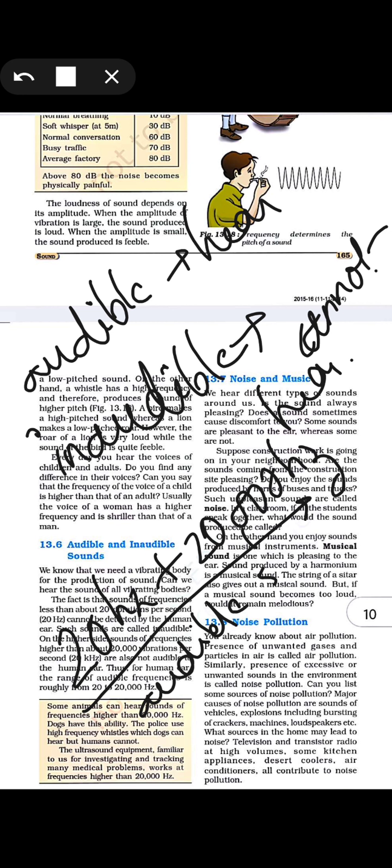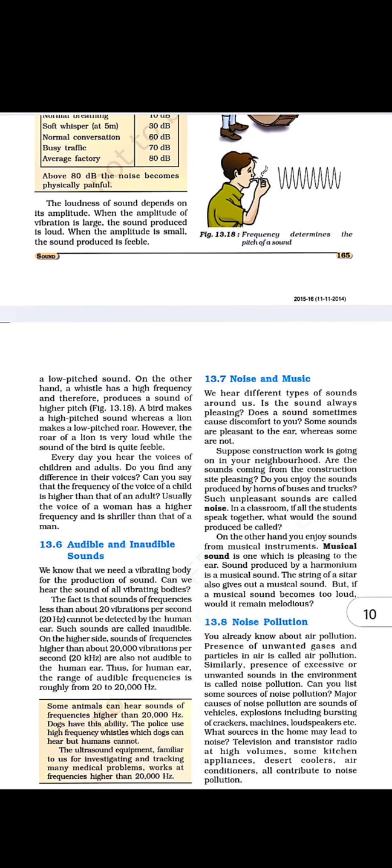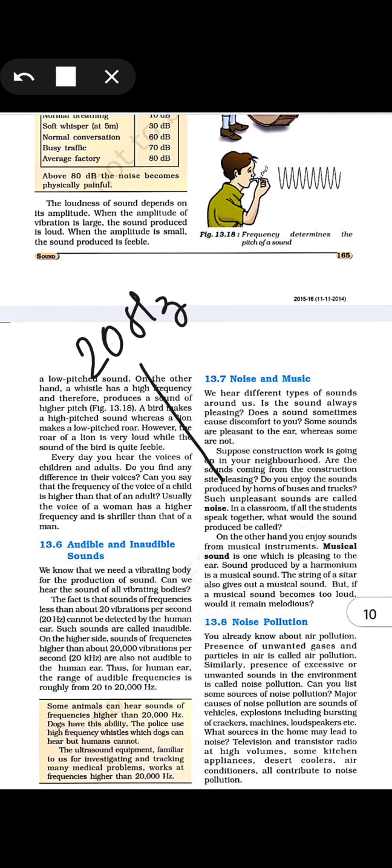That means we can hear sounds in the range of 20 hertz to 20,000 hertz.